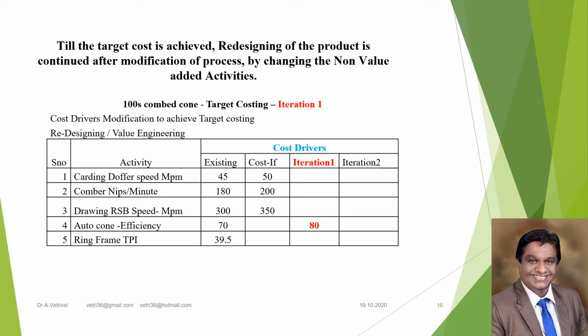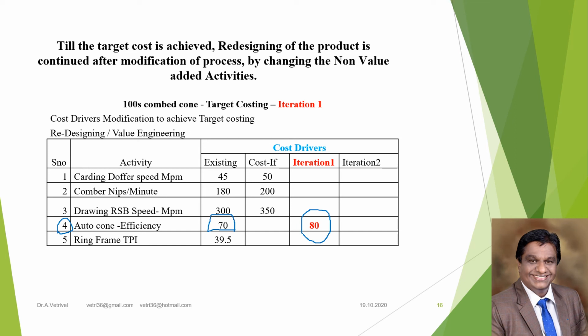Till the target cost is achieved, redesigning of the product is continued after modification of the process by changing the non-value added activities. It is called iteration 1, or drift 1, cost drifting 1. In iteration 1, the cost driver to be modified is serial number 4, the autoconer efficiency, by changing the setting from 70% efficiency to 80% autoconer efficiency.